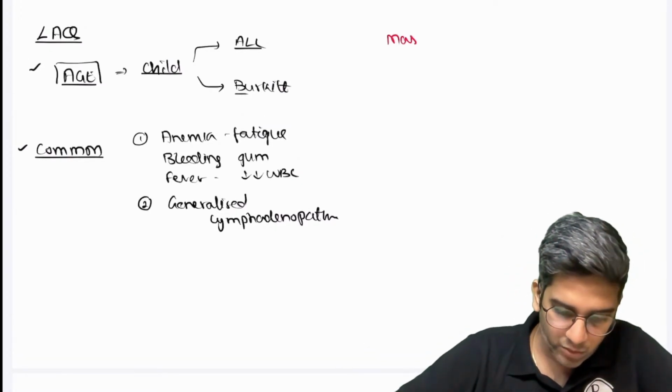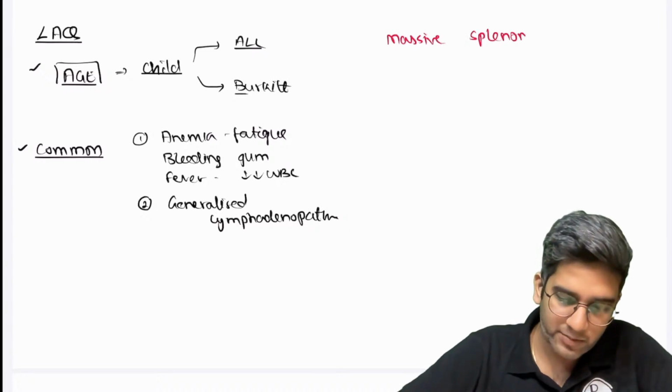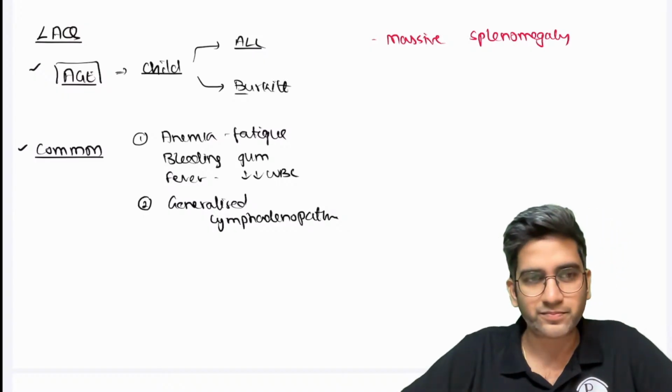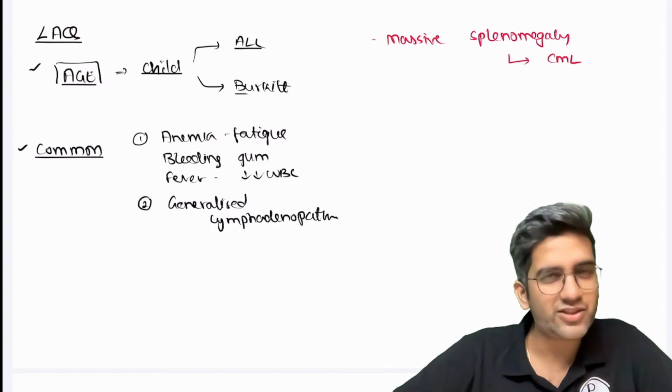When you have a question with respect to an undergraduate with massive splenomegaly, come on guys, tell me the answer. This I'm sure you will know. What's the answer? I'm going to think of CML by default. This is not difficult.